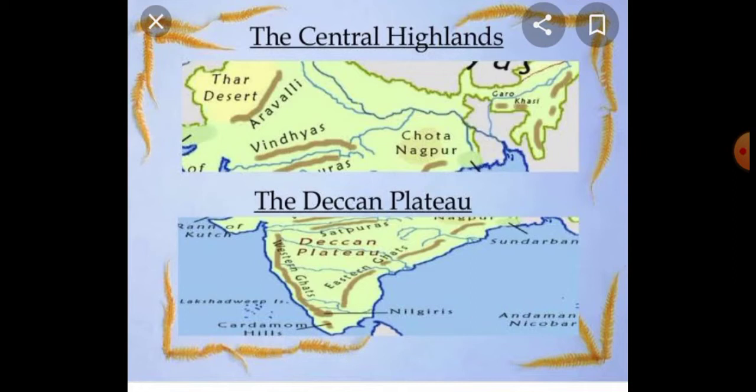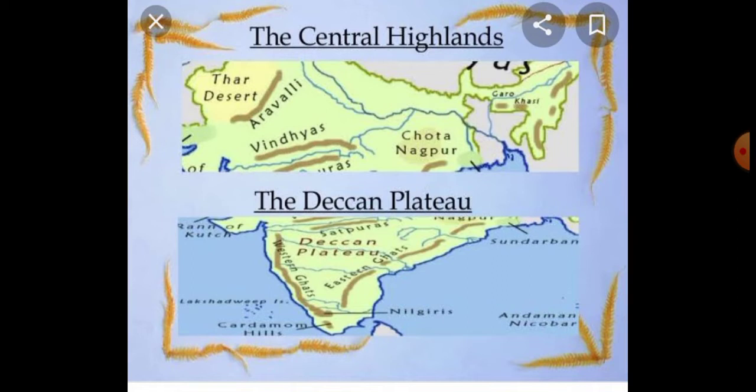Now, the Central Highlands lie to the north of the Narmada river, near the Vindhya. Its major part is covered by the Malwa Plateau. The Malwa Plateau is near the Narmada and the Aravalli range.